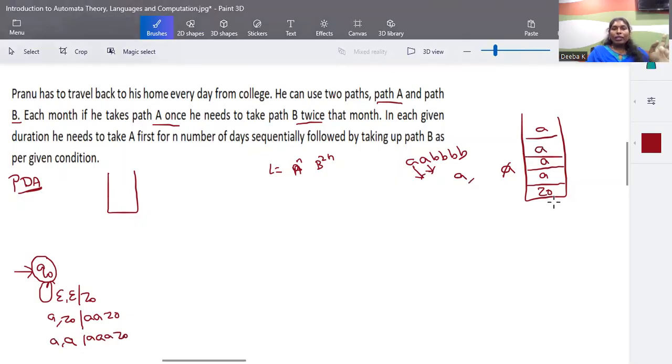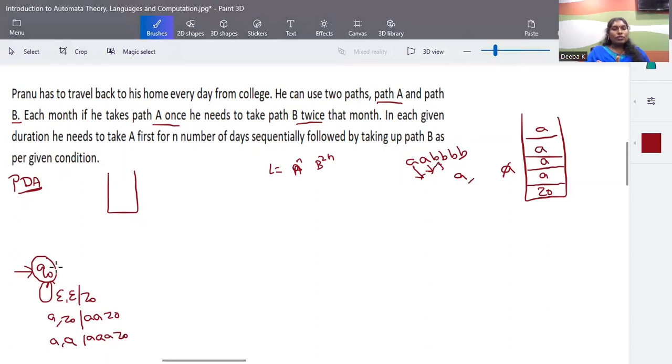One element that is popped out and two more A's for this corresponding one. Okay, so what happened here? For each A, we have pushed two A's into stack. Now the next step is when the input that we are scanning is like this, it is in a loop. So for however many A's we have in the next sequential pattern, two A's will be pushed into stack. And the next step is when the input consists of B.